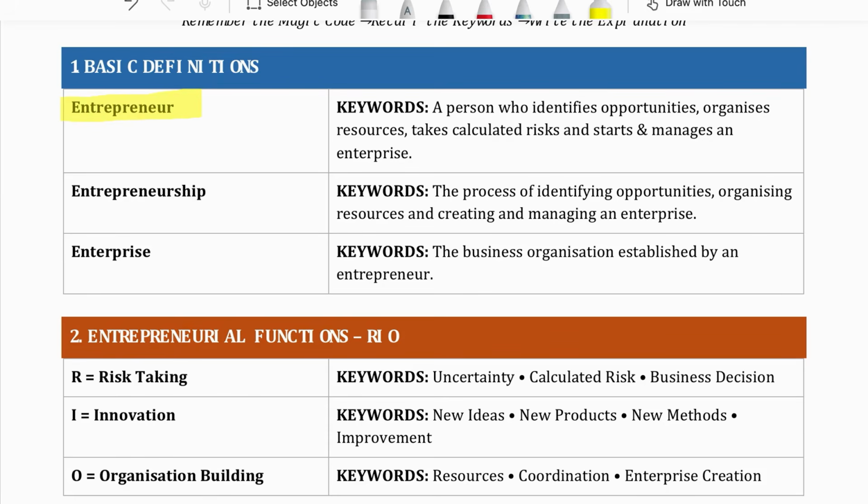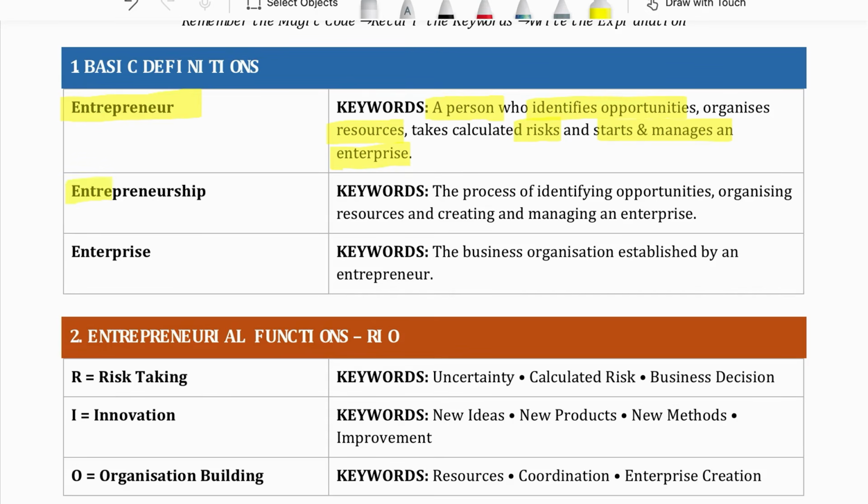So in the definition of entrepreneur, you have to start it with the word person. So entrepreneur is a person. What does he do? He identifies opportunities, then he arranges resources, takes the risk and starts and manages an enterprise. So learn these 5 words: person, identify the opportunities, arrange resources, risk, start and manage the enterprise.